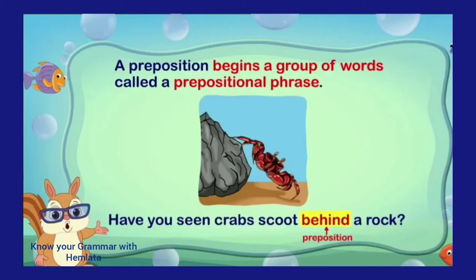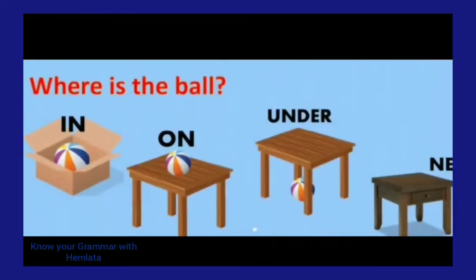And in this sentence, now in this sentence, behind is a preposition. Now you can see different ways to recognize it by the picture. Okay, about the preposition. Where is the ball?